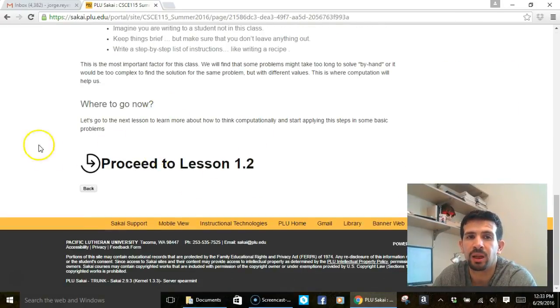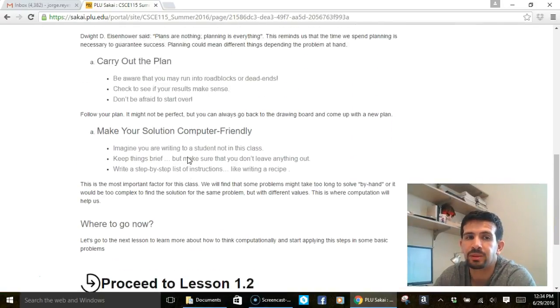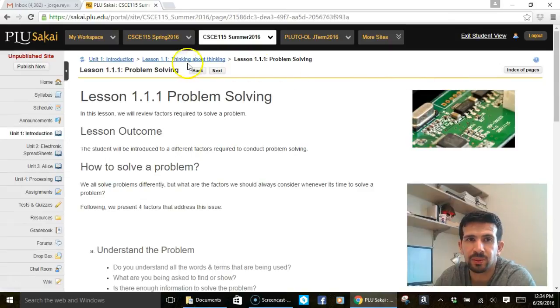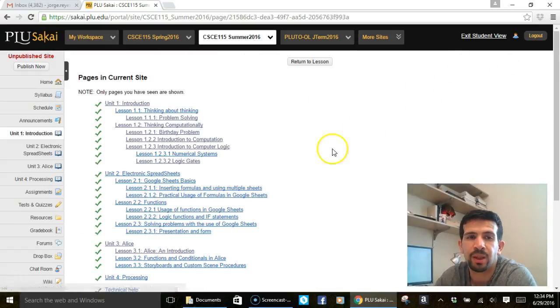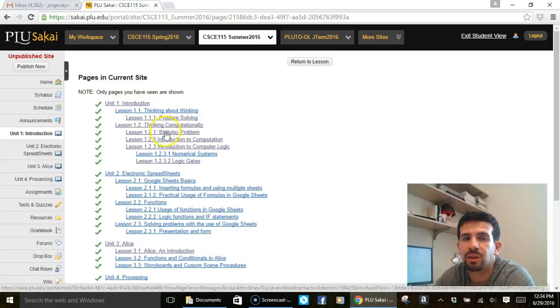Now, you see I hit the end of this branch, so I would need to go to a different branch. I never recommend you use these back and next buttons. Never. Do not use those. What you can use is here, you can go back by clicking here, or you can go to the index of pages that you have in here. The index of pages will only show the pages that you have visited. So in your case, it's probably not going to look like this. It's just going to have 1.1 and 1.1.1. As you traverse, you will see more.